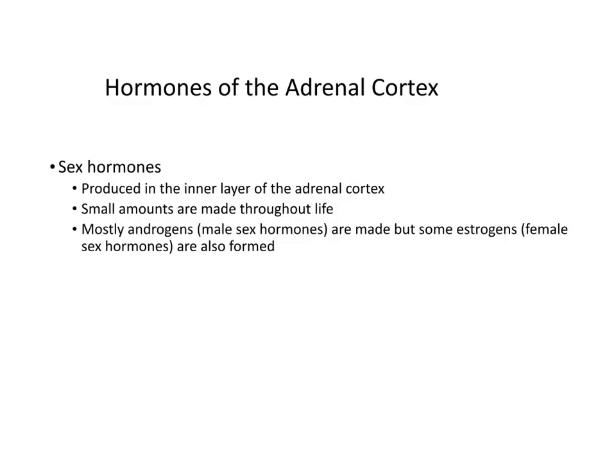The adrenal cortex also produces some sex hormones in the inner layer of the adrenal cortex, and so they produce small amounts through life. This is not the primary organ that produces sex hormones, but it does produce some androgens, mostly things like testosterone, and then some estrogens, which are female sex hormones.